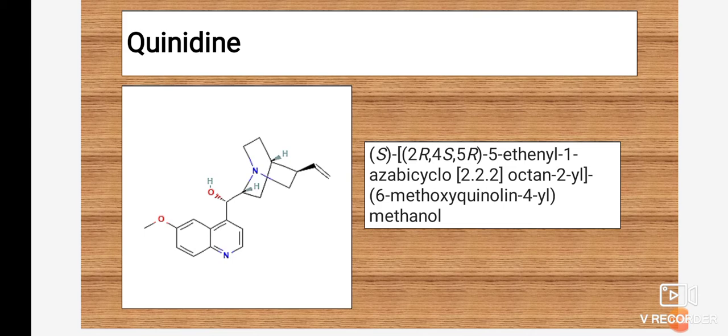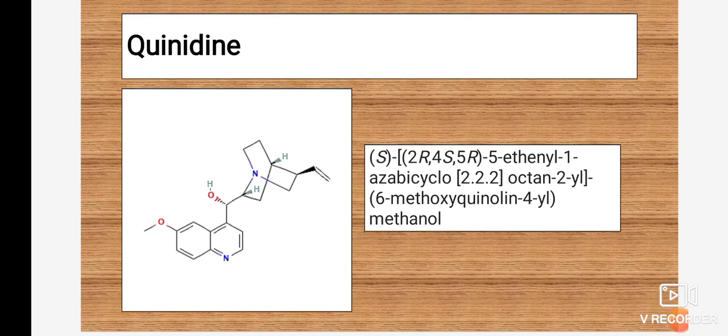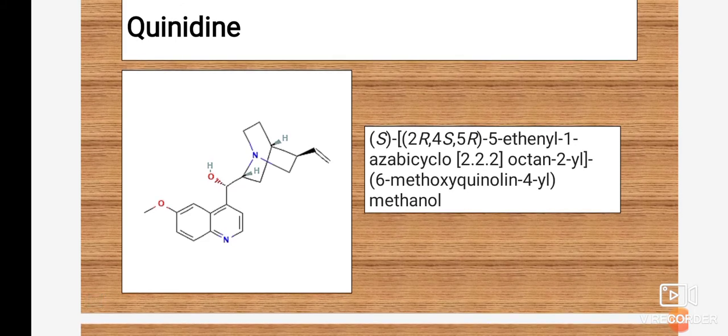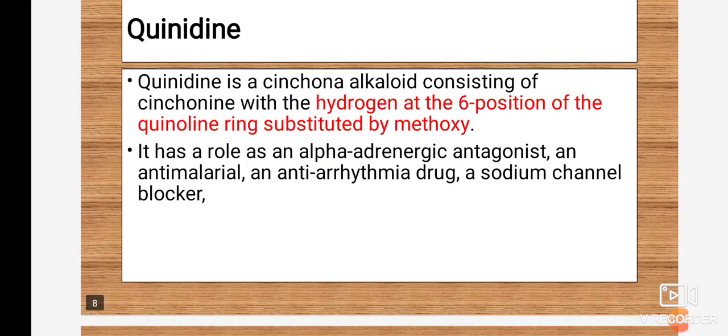So you must know that quinidine is a 6-methoxyquinoline derivative. The methoxy group is present at the 6th position, and it also contains methanol. Then there are different configurations like 2R, 4S, 5R; these are the configurations at the positions. It is a 5-ethynyl-1-azabicyclo[2.2.0]octan-2-yl 6-methoxyquinolin-4-yl methanol.